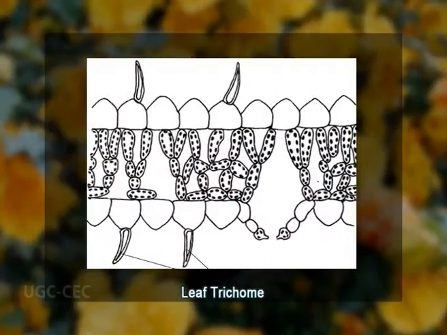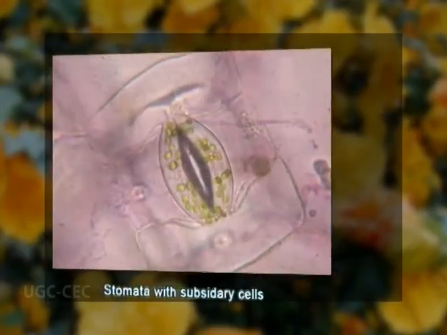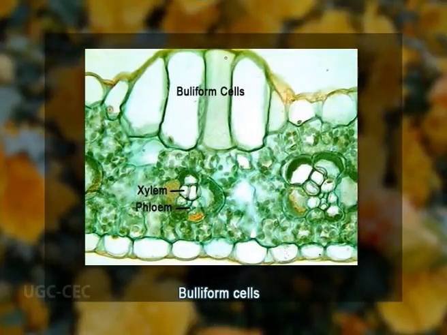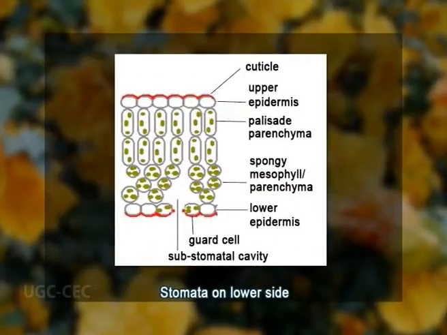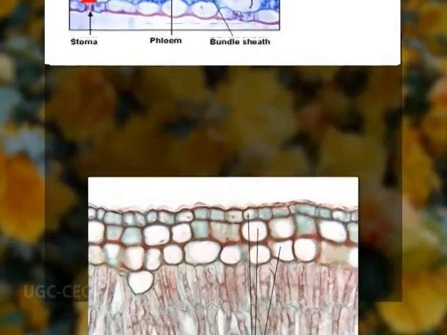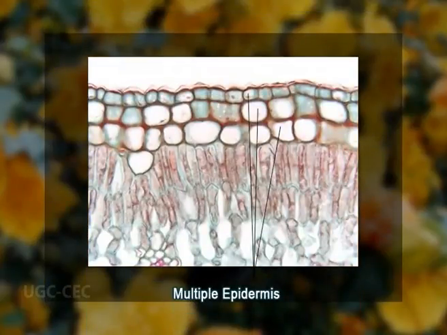The epidermis tissue includes several differentiated cell types like epidermal cells, various epidermal hair cells, that's trichomes, cells in the stomata complex, that's guard cells of the stomata, commonly accompanied by 2 or 4 subsidiary cells, and bulliform cells, as in various monocots. Stomata are commonly present on the lower surface of the leaf, but in many cases it may be present either on the upper or on the lower or both the surfaces. Leaves are commonly encountered with multiple epidermis.